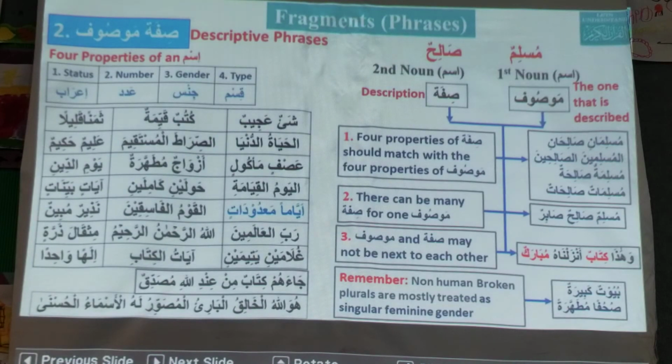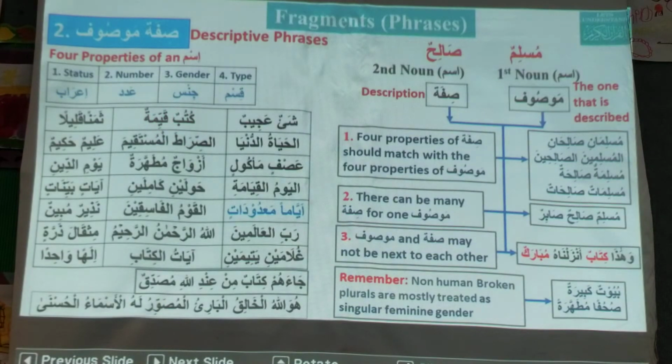All the four properties should match, otherwise it is not sifa mawsuf. Shay'un ajibun, a strange thing, is a sifa mawsuf, because it is marfu, singular, masculine and common.